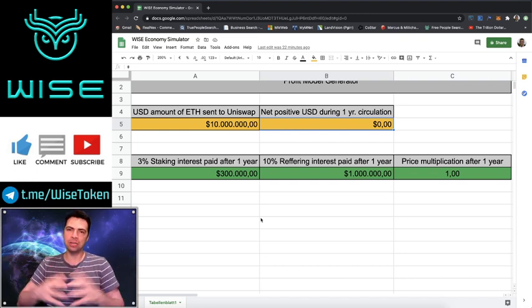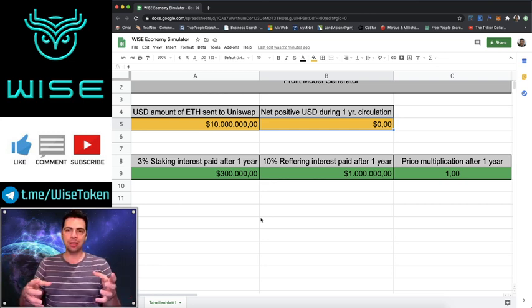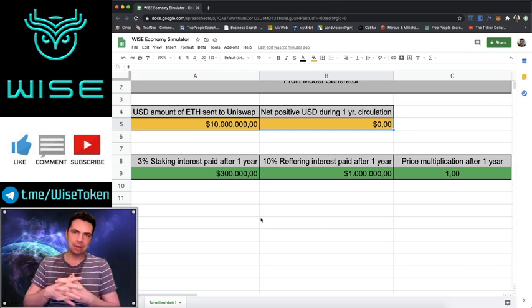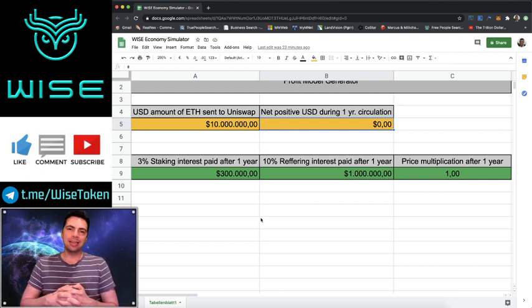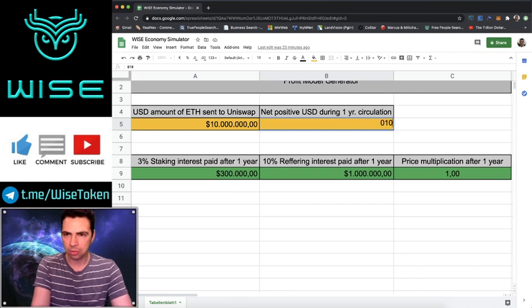So once we already reach our full capacity of pretty much everybody, our max user base that really wants to join Wise and sees the value and potential, it would be silly that once we reach that level, we would still be paying out 10%, even though 10% really isn't that much compared to the efficiency of every single other company on planet Earth. Anyways, so the first year people are getting 10% referrals, and so let's start to be a little realistic about what is actually going to happen.